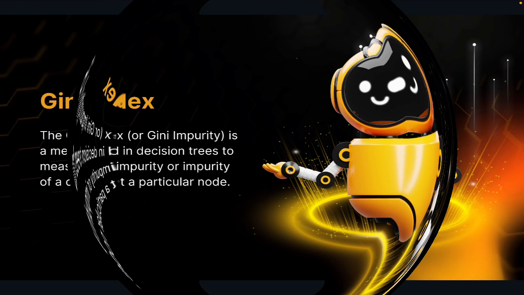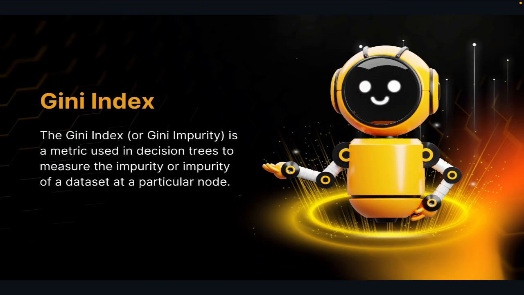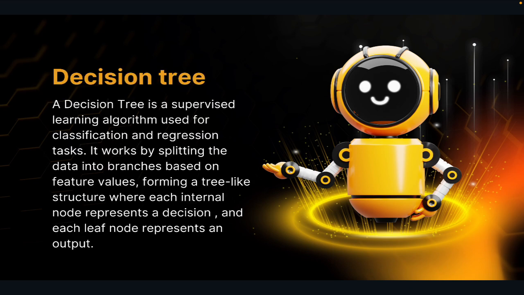So now what is a decision tree actually? A decision tree is a supervised learning algorithm, fancy name, okay, but it is simple logic. It is used for both classification, like spam versus not spam, and regression, like predicting house prices.